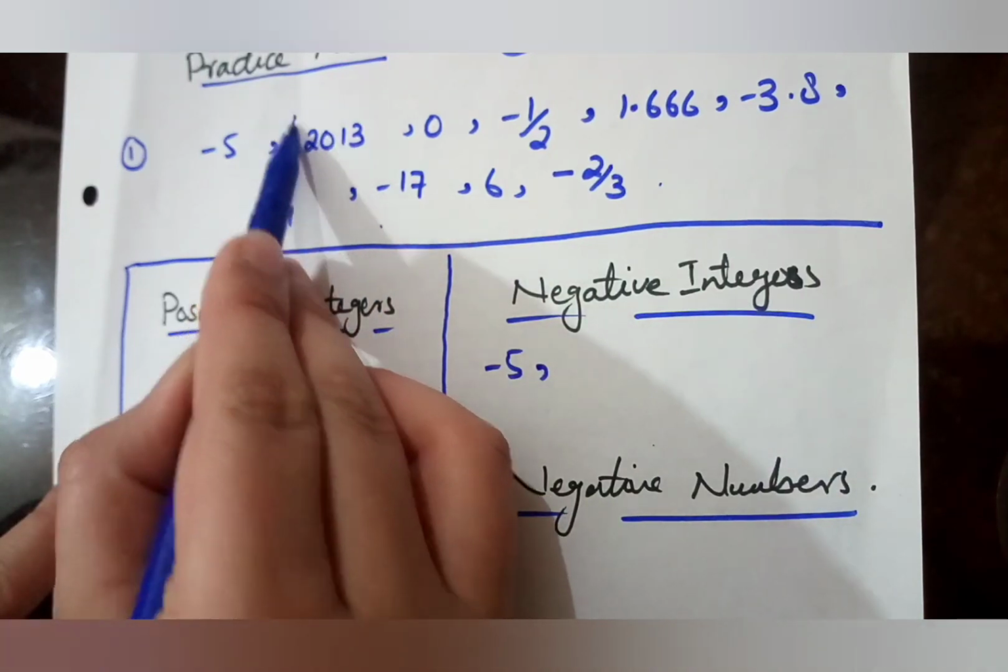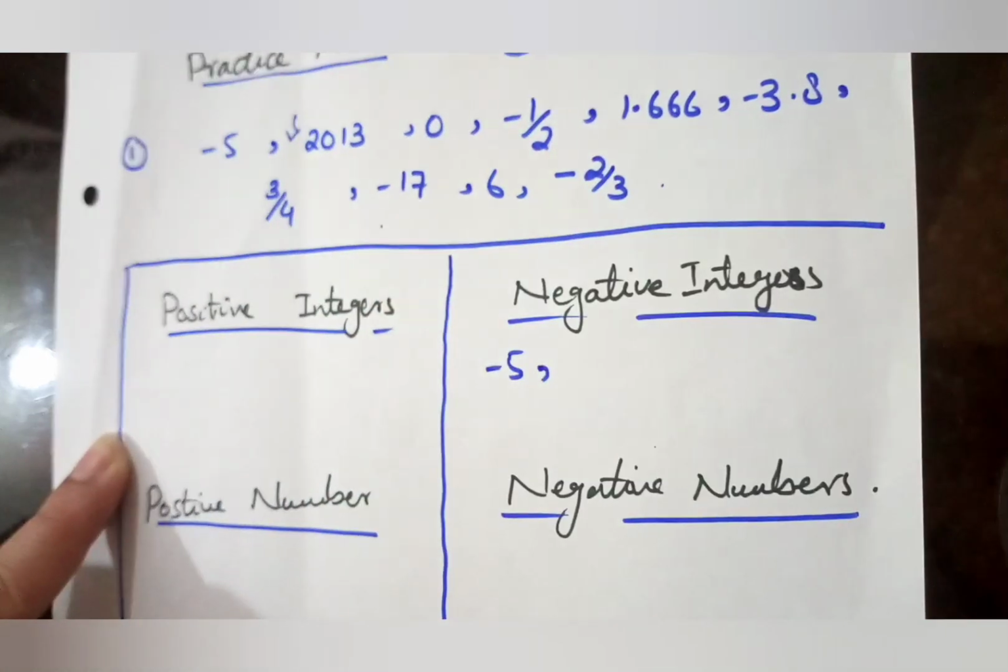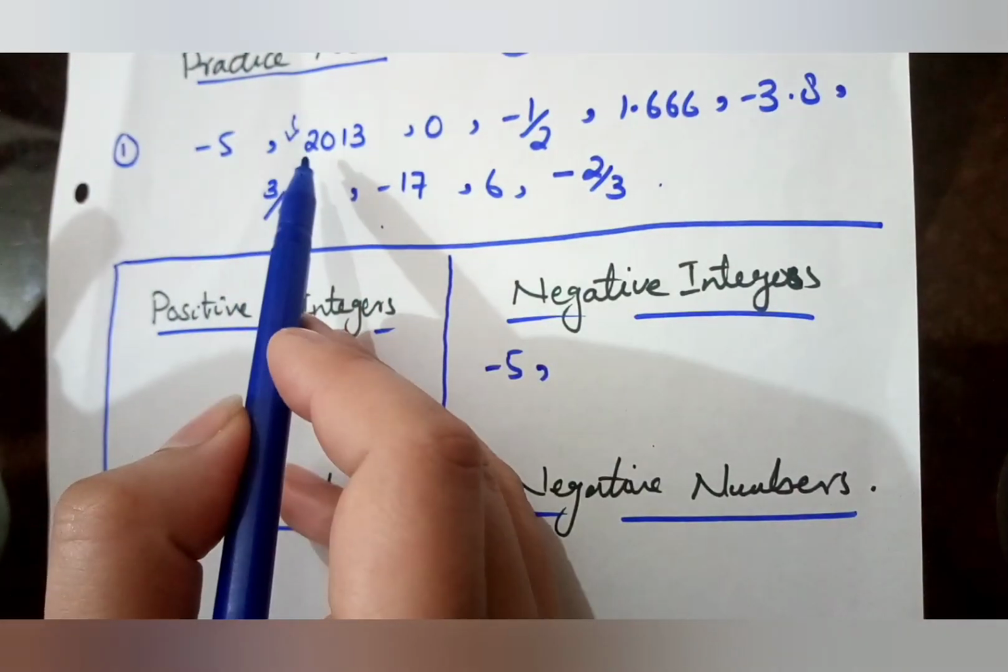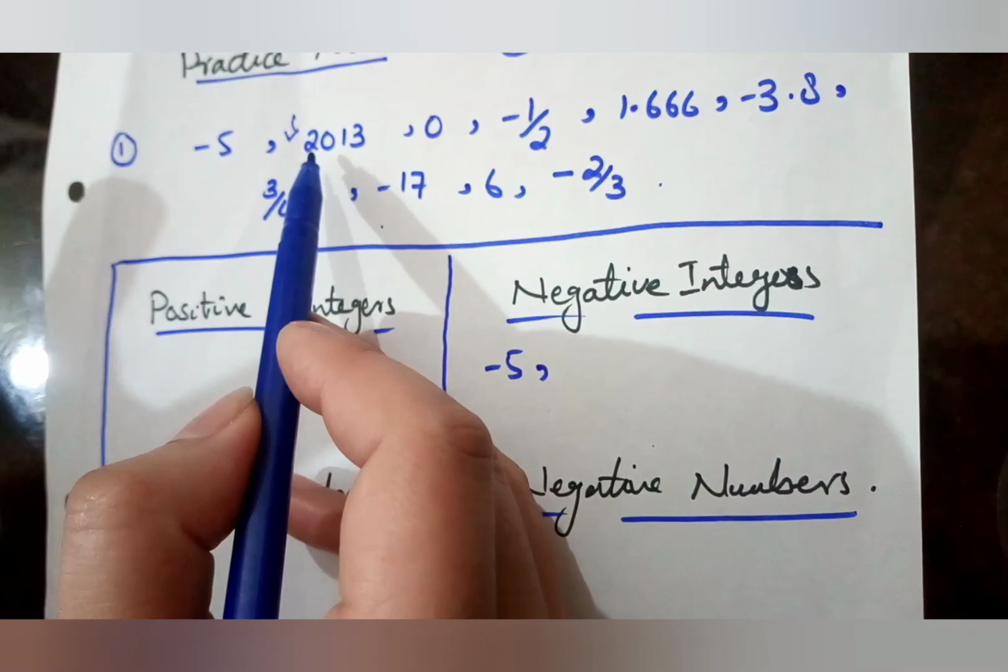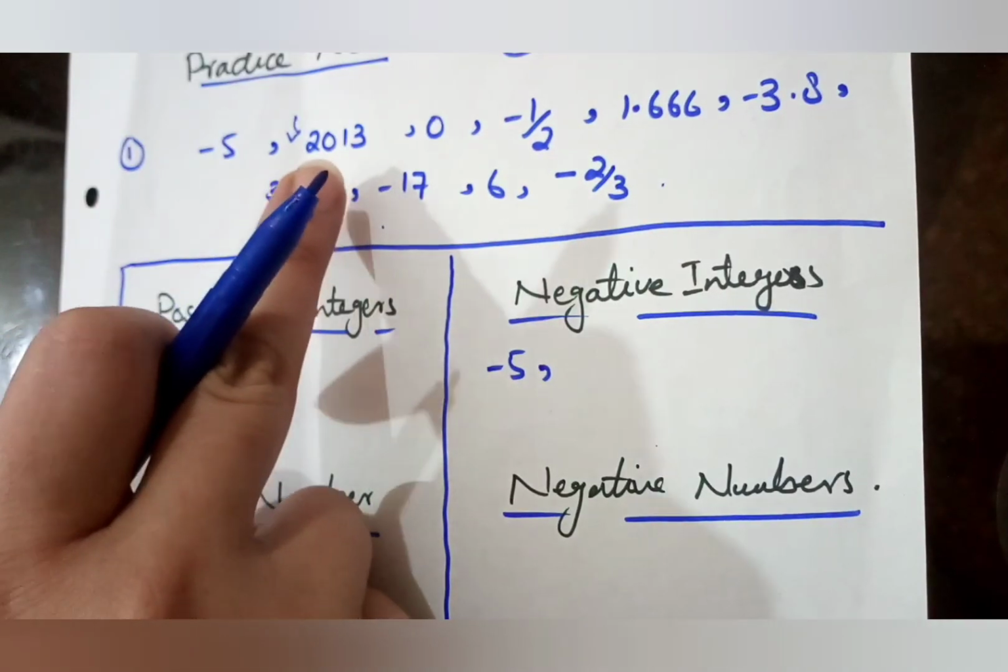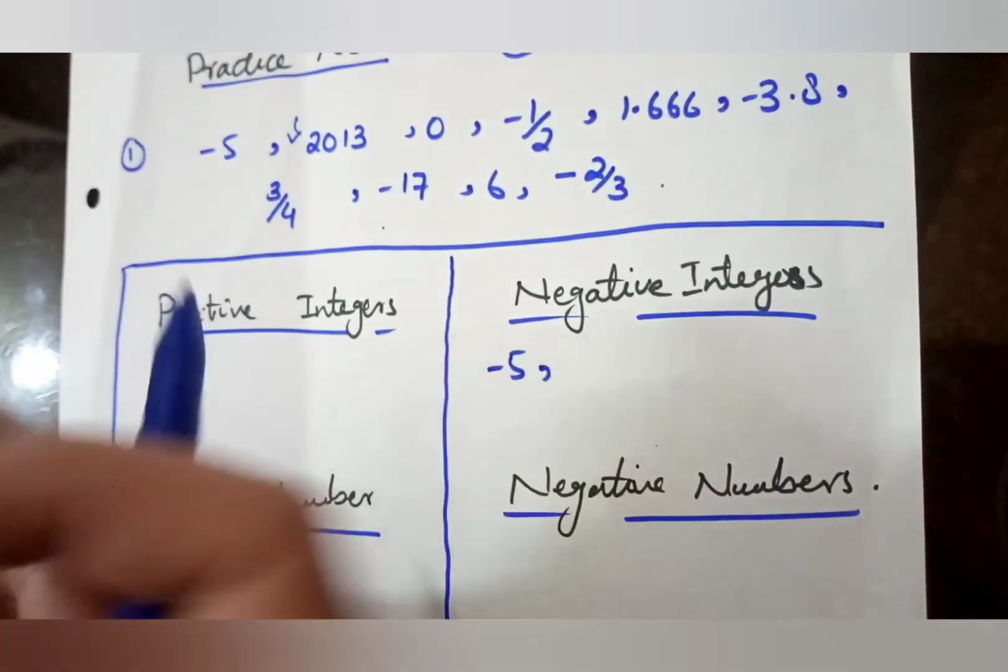First of all, there is no sign. When there is no sign, that means this is a positive number. Now, this is a positive number as well as a positive integer. How so? Because the number contains positive values. Numbers contain the whole values as well as the fraction terms.